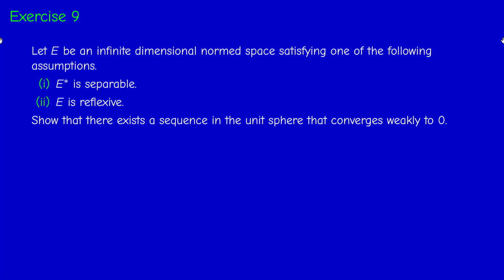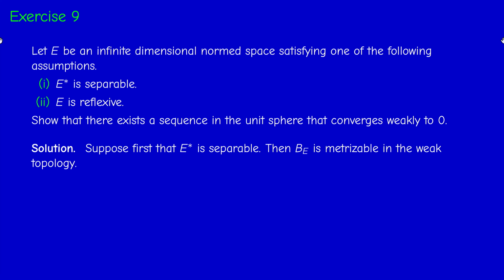So suppose first that E star is separable. Then, as we know from the lectures, the closed unit ball of E is metrizable in the weak topology. And we know also from the lectures that since E is infinite dimensional, the weak closure of the unit sphere is the closed unit ball.